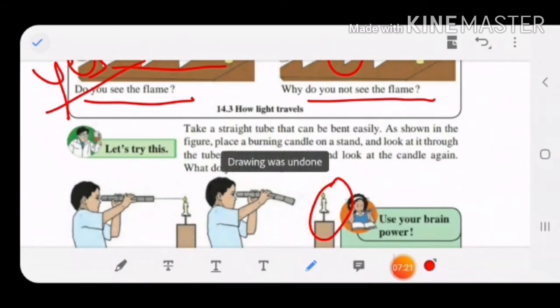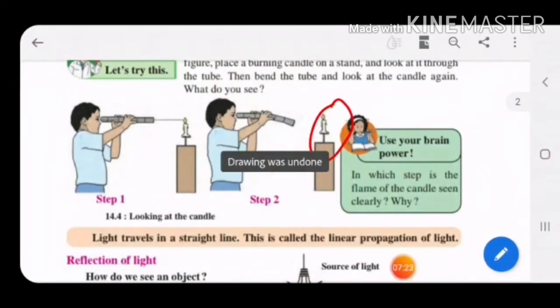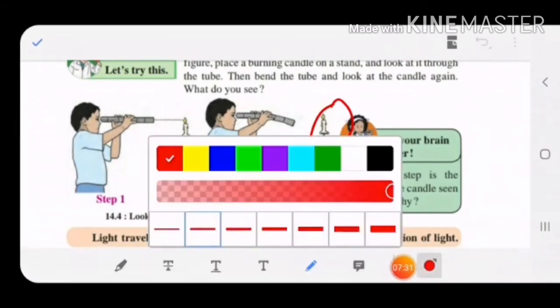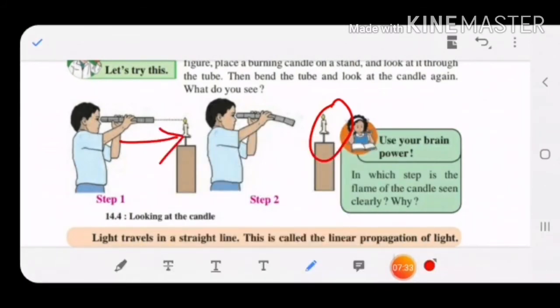What do you see? In the first picture, step 1, the candle is straight and the tube is straight, and you have to see the flame of the candle through the tube. Since you have held the tube straight, you will be able to see the flame of the candle. Now you have bent the tube like this, so you will not be able to see the flame. So from this you can prove that light always travels in a straight line.